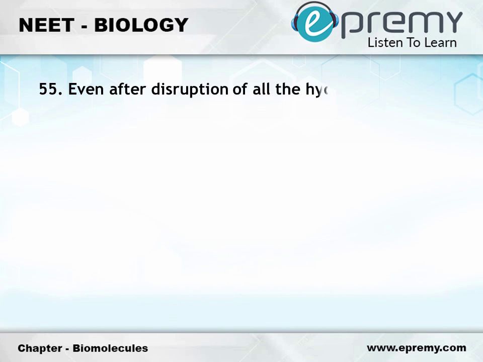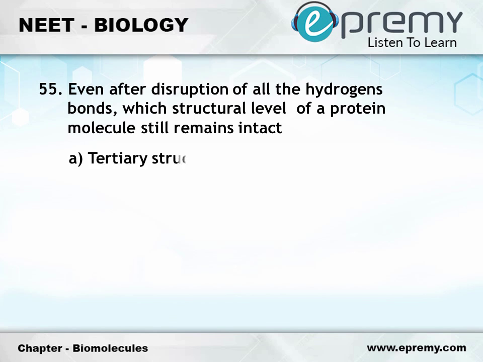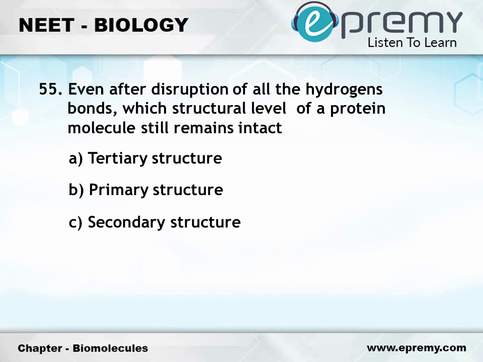Question number 55. Even after disruption of all the hydrogen bonds, which structural level of a protein molecule still remains intact? Option A, tertiary structure. Option B, primary structure. Option C, secondary structure. Option D, quaternary structure. The answer is option B, primary structure.